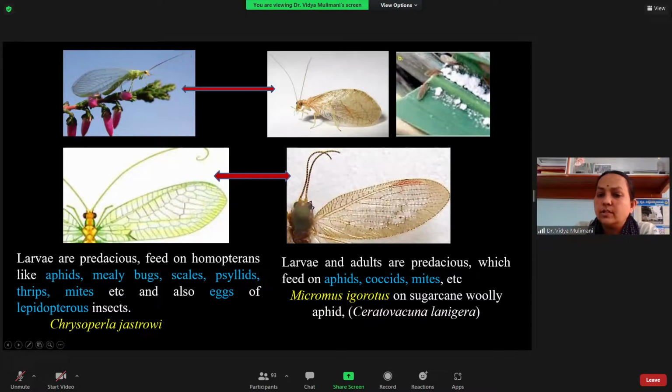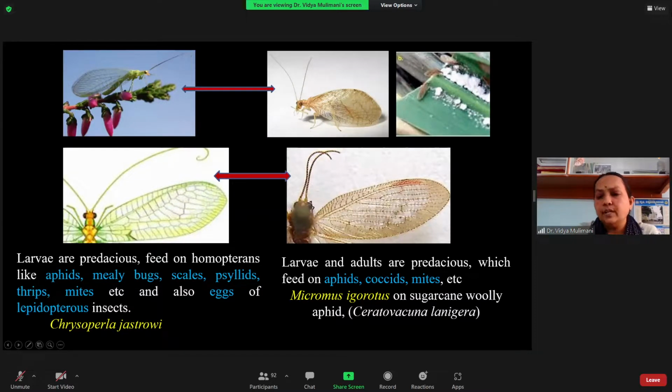Before reaching the costal margin, they are branching into two. So that is the one character. Another character is the antennal character. Here you can see it is bead-like, as you find in termites. It is a moniliform type of antenna. Here it is just a hair-like antenna. Okay, so these are some differences between the Hemerobiidae and the Chrysopidae.